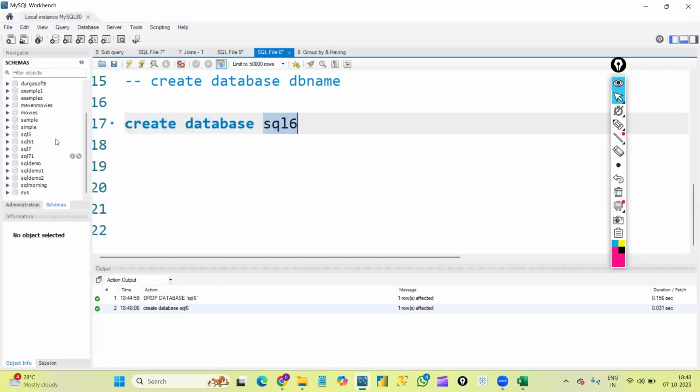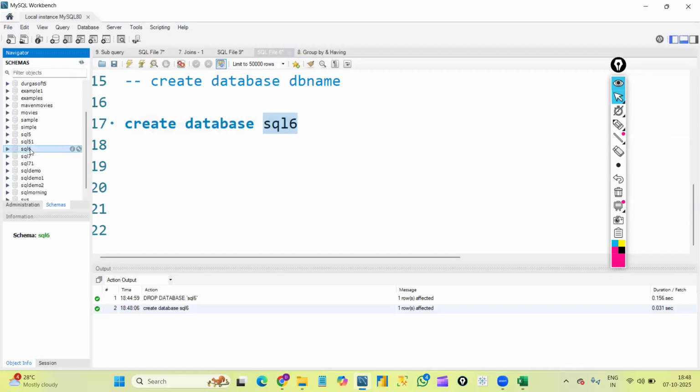Okay, to see this database name in this list, we need to refresh. We have a refresh icon here, right? So we can click on that. Then it will be refreshed. And you can see I got my SQL6 database, which we created now.